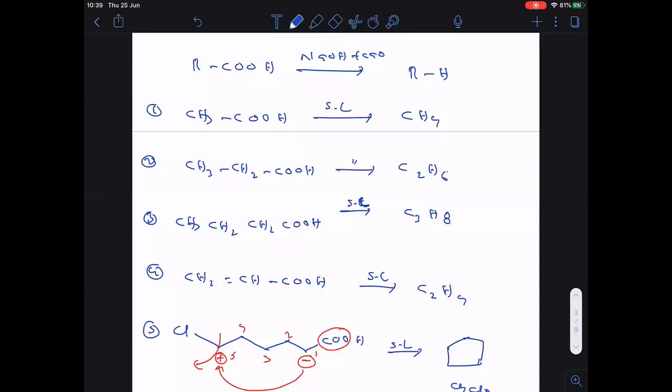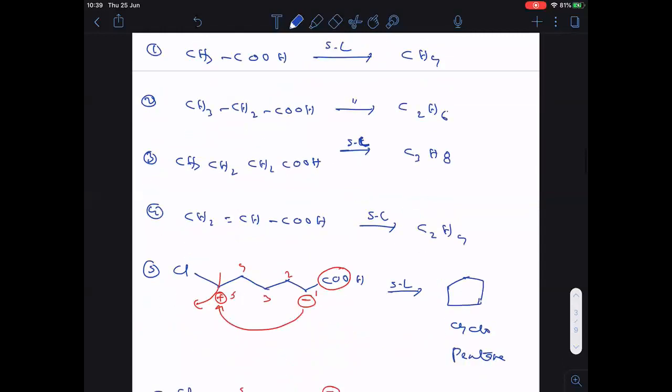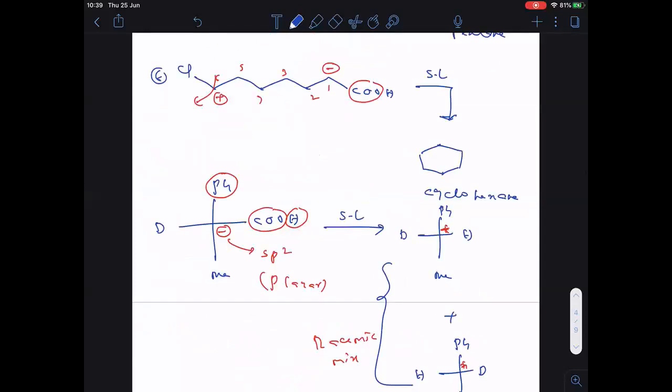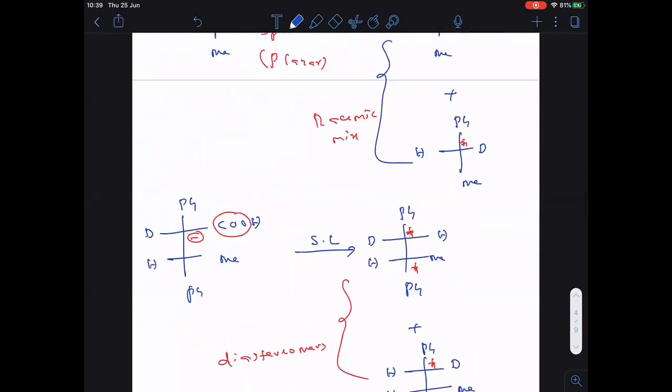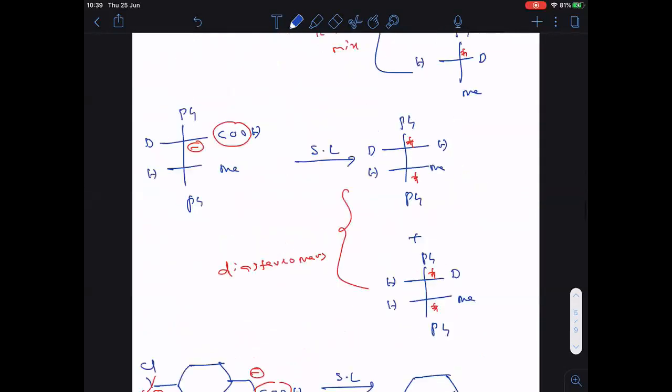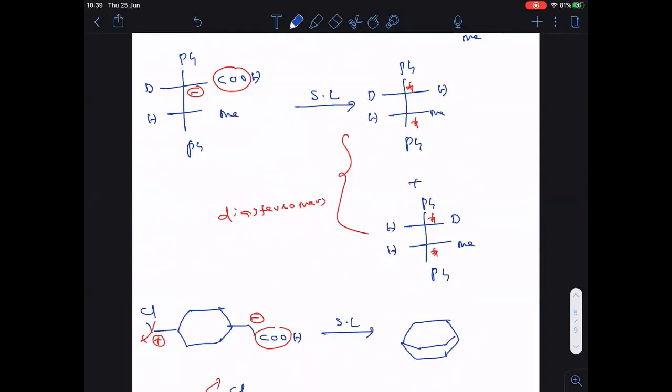Here, then after here, still some more examples on soda lime decarboxylation. And this is diastereomers. Clear? These are still some other examples on decarboxylation with soda lime.